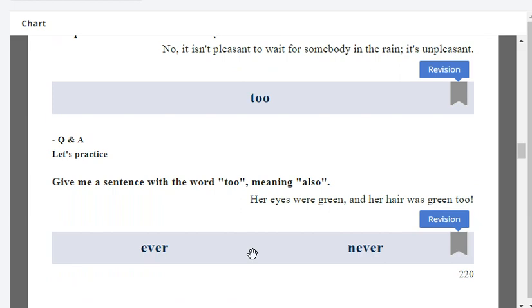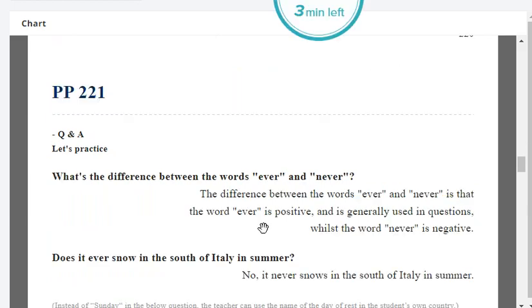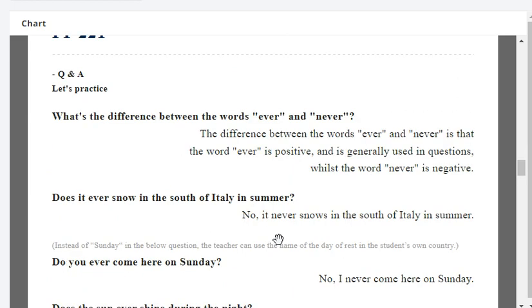Okay. What's the difference between the words ever and never? The difference between the words ever and never is that the word never is positive and is generally used in questions, whilst the word ever is negative. Very good.